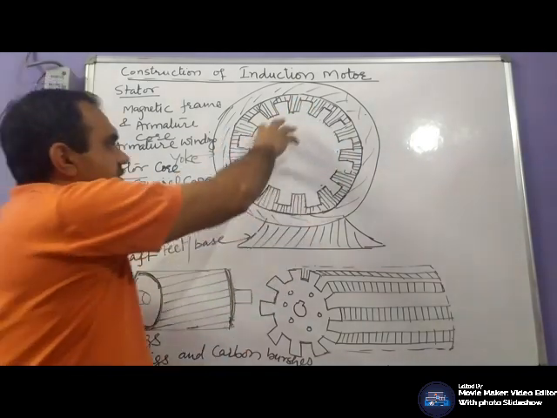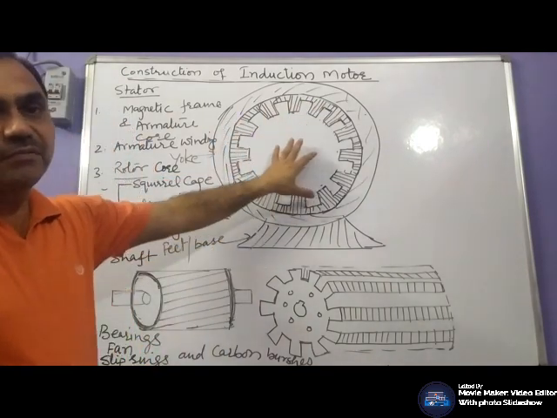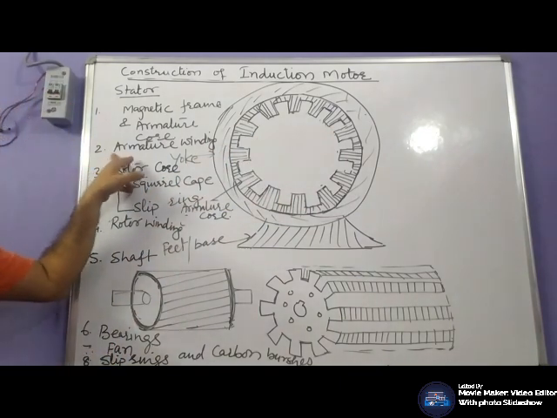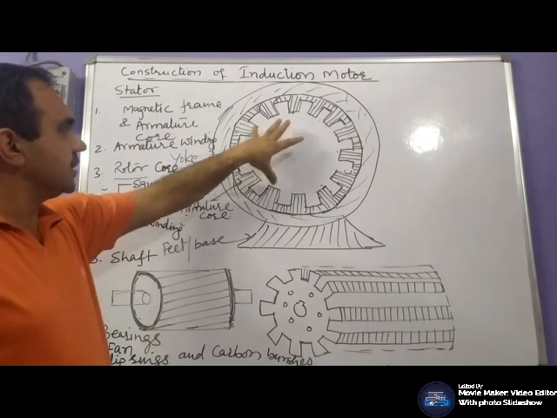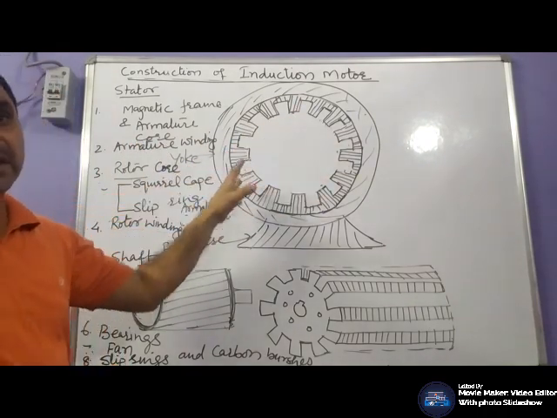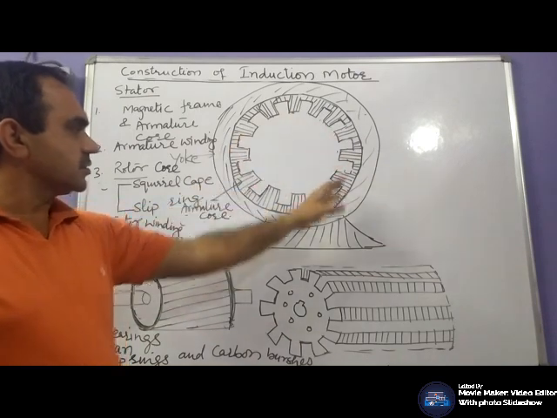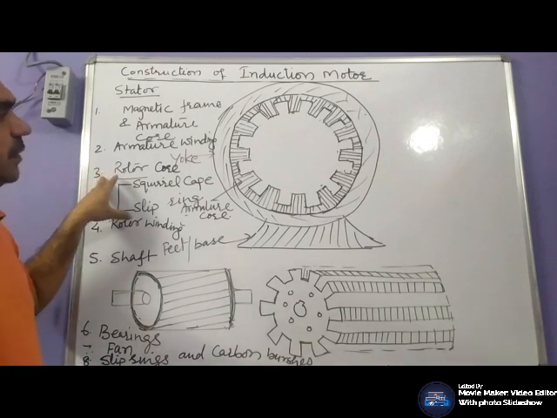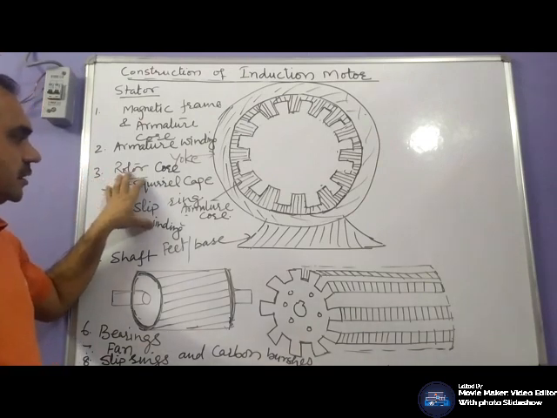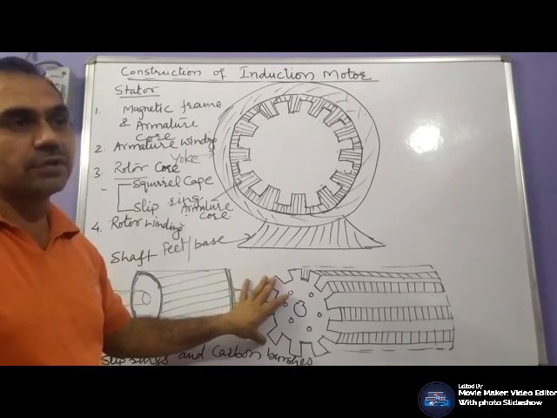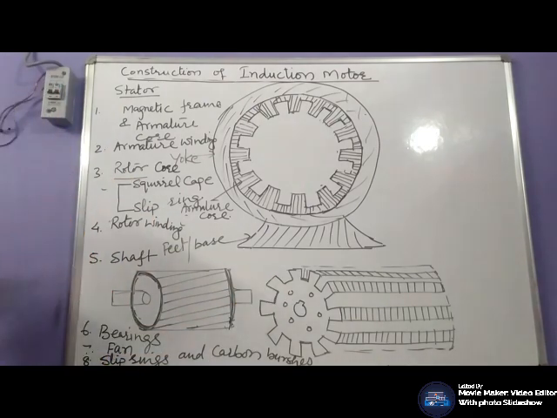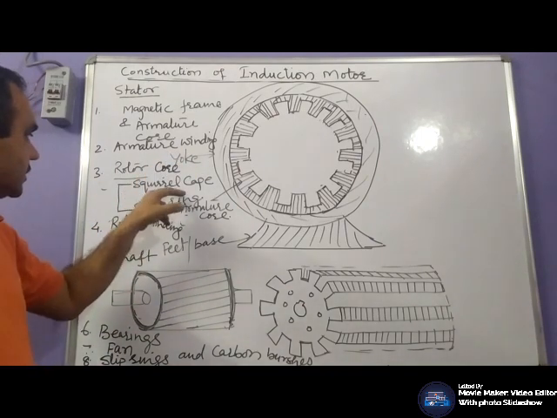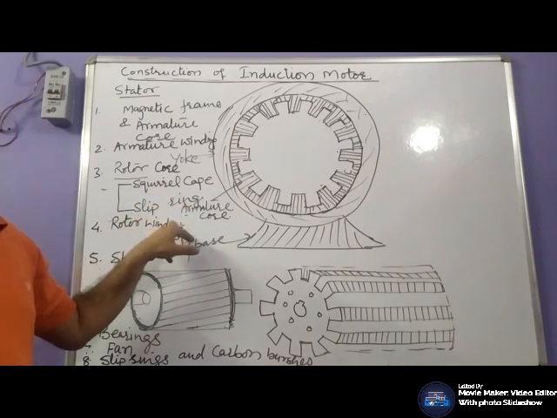If it is a single phase machine, single phase winding is placed. If it is a three phase machine, three phase winding is placed. Third part is armature winding. Armature winding, generally made of copper, is placed in these armature slots. Second part is the rotating part, which is the rotor. On the basis of rotor, this machine is of two types: one is squirrel cage induction motor, the other is slip ring induction motor.